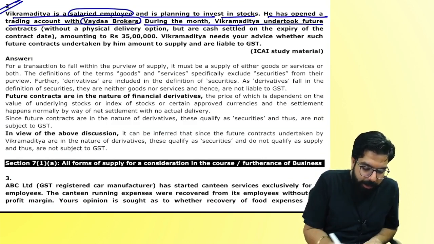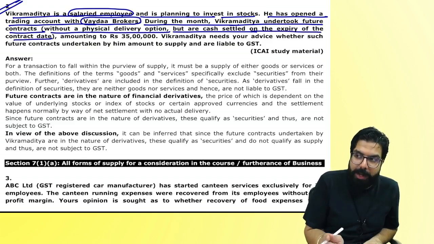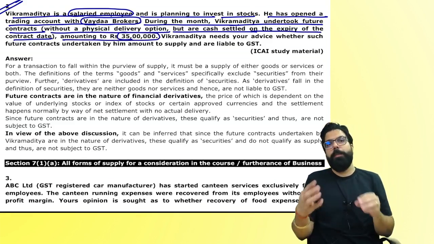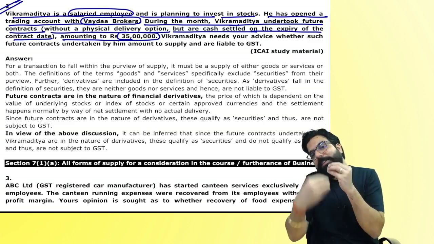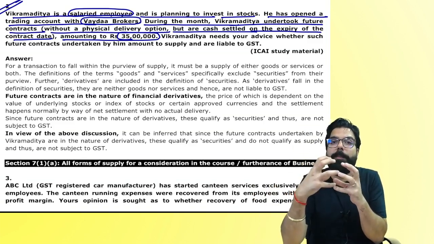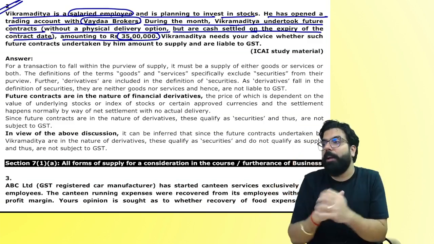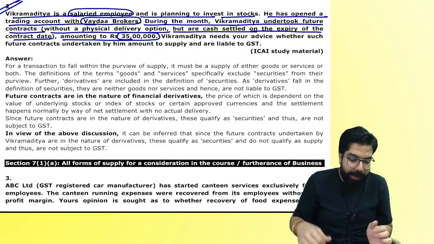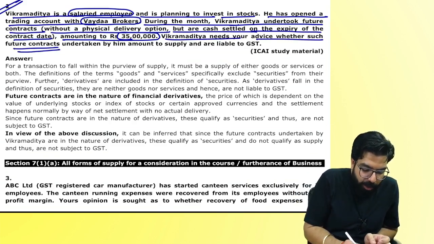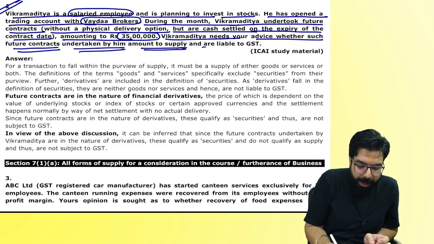During the month, Vikramaditya took future contract without physical delivery option, but cash settled on the expiry of the contract date, amounting to 35,500. People, tell me one thing, if underlying assets are actually going then it's a supply of goods. But here what is happening? It is net settlement. Net settlement means it is derivatives. Derivatives are neither goods nor service. Vikramaditya needs your advice whether such future contract undertaken by him would amount to supply and liable to GST.